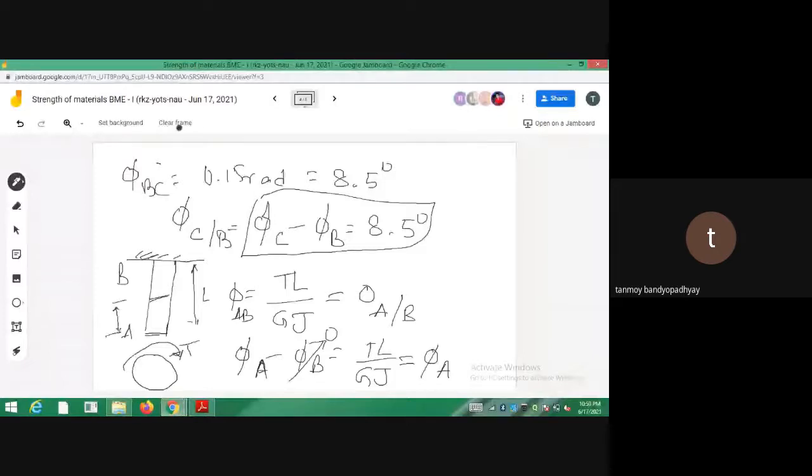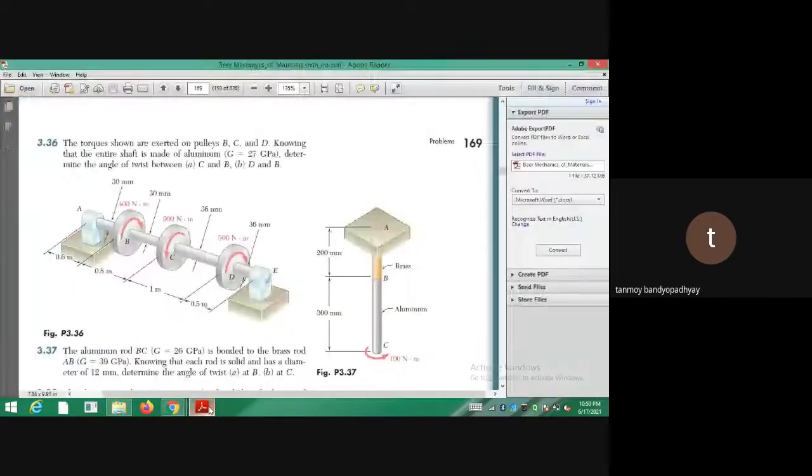So the value I will be getting will be like phi AC, or phi of A with respect to C. If I am calculating for this part, what is the torque, what is the rotation being caused, I will be getting phi C with respect to B. So in our case, we are getting phi of C with respect to B. Since the point B is also moving and the point C is also moving, both are having some twist.